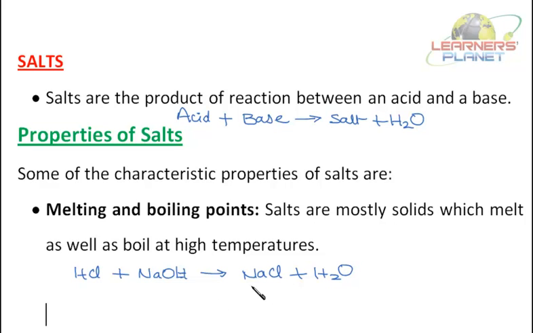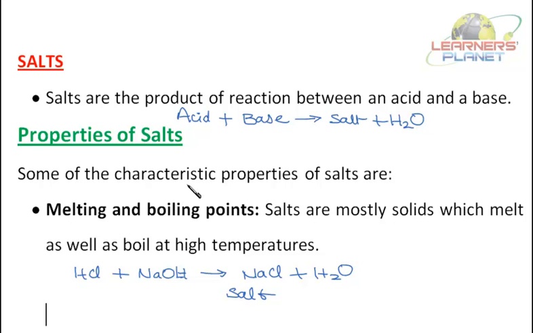So what is a salt? Sodium chloride is a salt. There are many salts produced because there are many acids, like sulfuric acid, nitric acid, phosphoric acid, carbonic acid. There are many bases like sodium hydroxide, potassium hydroxide, calcium hydroxide, magnesium hydroxide, aluminium hydroxide. The reaction between acid and base leads to the formation of a large number of salts. You'll be studying this in detail in your higher grades.